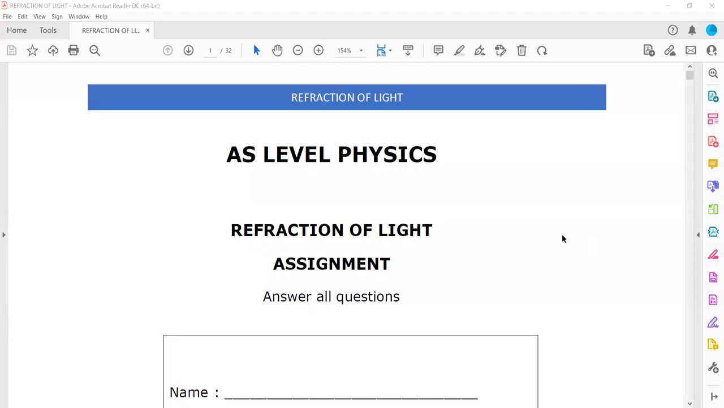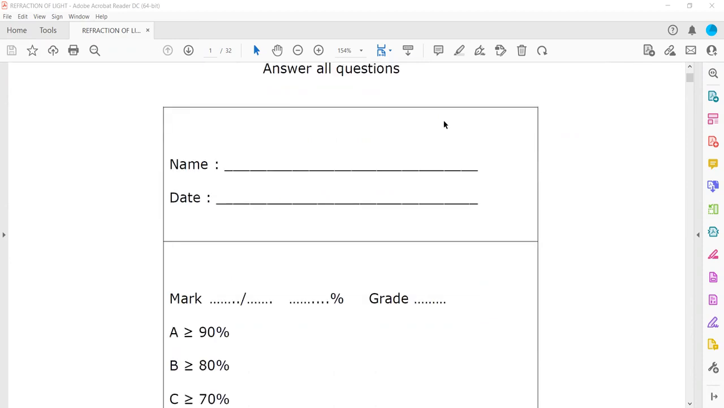This topic, refraction of light, the questions related to the topic. We did this topic last week.